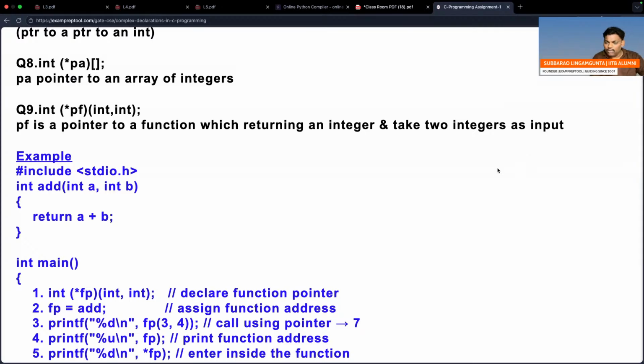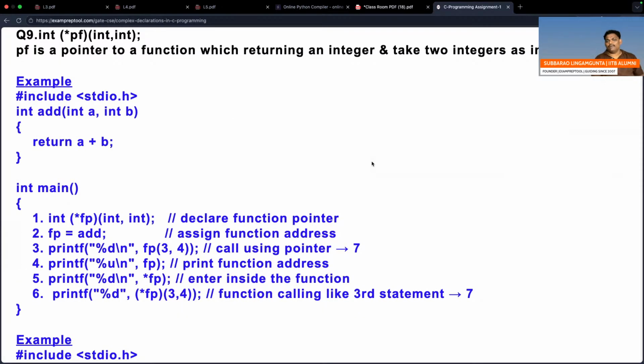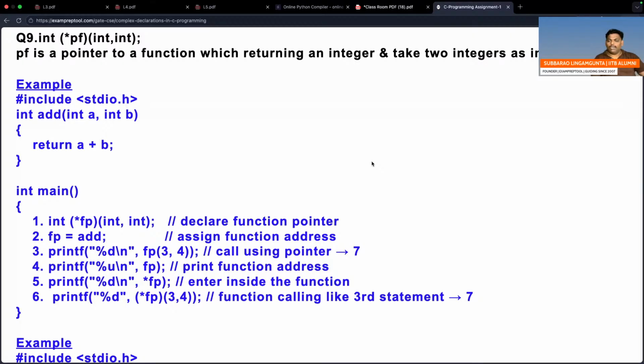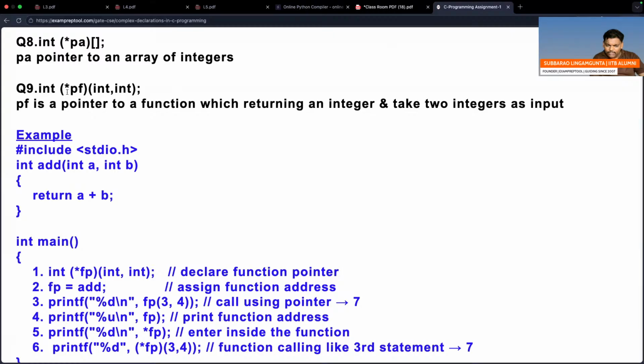Go to question number 9. Read question number 9 also. Almost similar. Two brackets. So go to the first bracket. In the first bracket, only one person is fighting, star. So PF is a pointer pointing to a function which will take two integers as input, which will return integer as output.